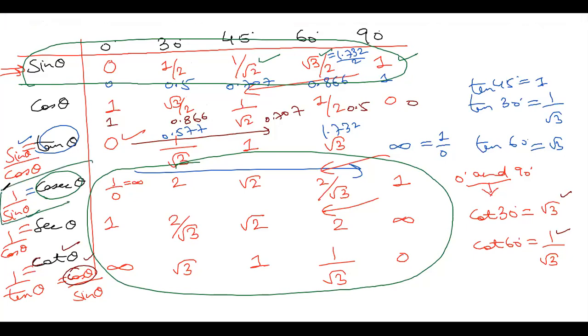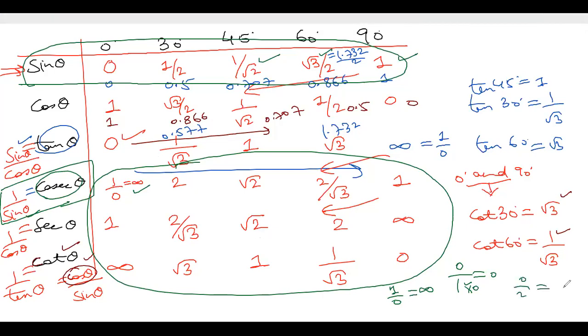This relation we have to remember. Cosec is 1 by sin. So sin 0 is 0, and 1 by 0 will be infinity. 0 by 1 is 0, because how many times do we go for this table in 1 to get 0? 0 times. 1 into 0, the answer will be 0. But 1 by 0, how many times do we need to get the value 1? Never. So this will be infinity. 1 by 0 is infinity, 0 by 1 is 0.